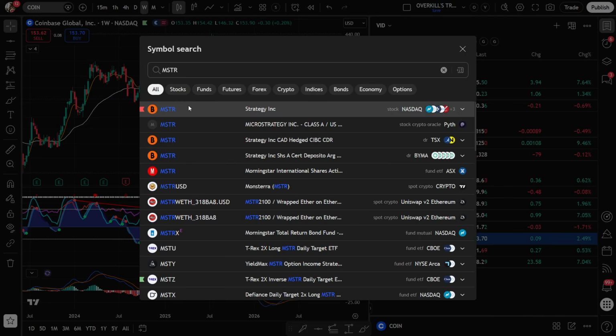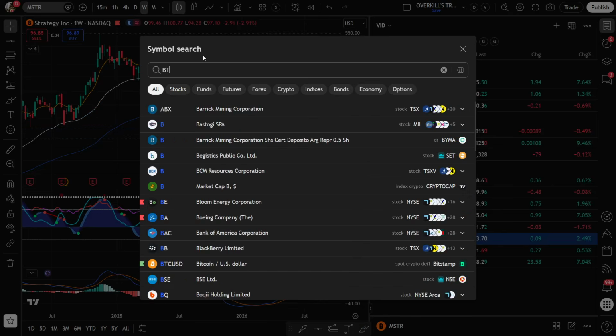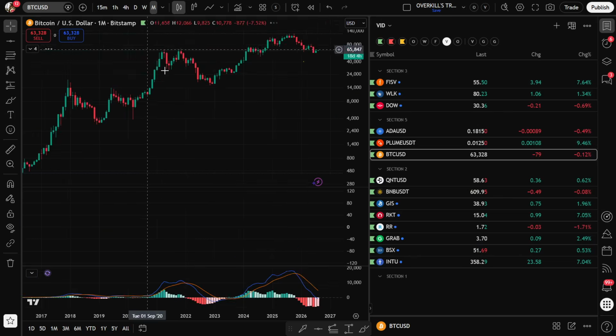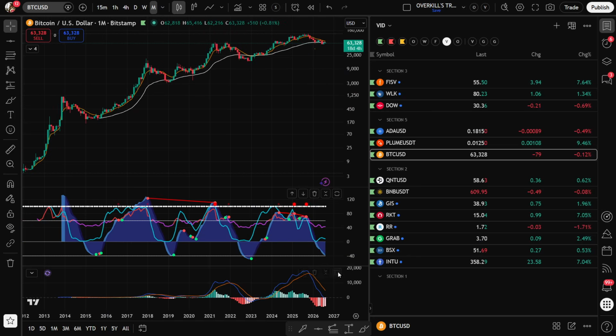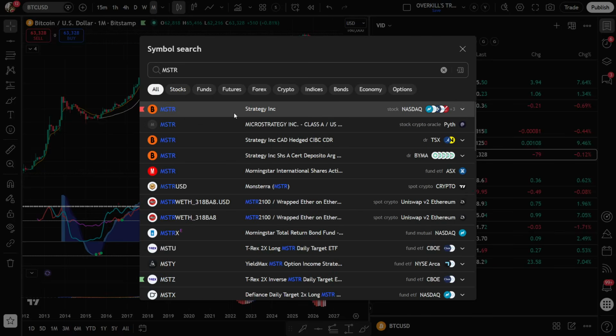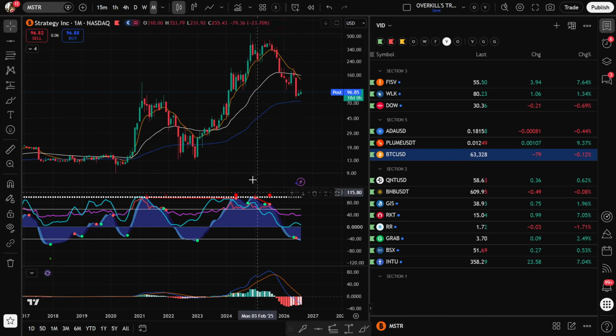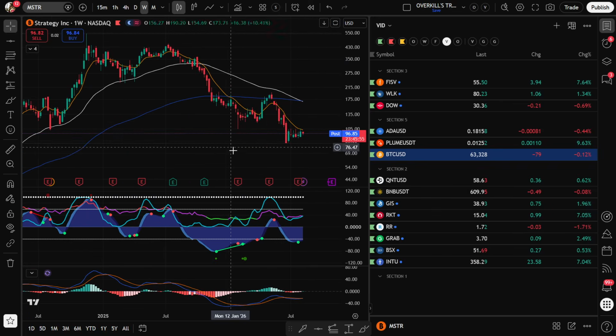And then MSTR, obviously this is a play on Bitcoin. I showed you guys that Bitcoin chart at the beginning of the stream on the monthly. Look how deep we are on the wave right now. This thing's called the bottom of Bitcoin since all the way back in 2015. So if you believe in Bitcoin, if you believe it's going up, MSTR looks like a really good play down here at 100. I like it a lot more than when people liked it up here at 450. $100 looks very interesting. It's got the green dot. If you want to set a stop loss, use it right there at 80.